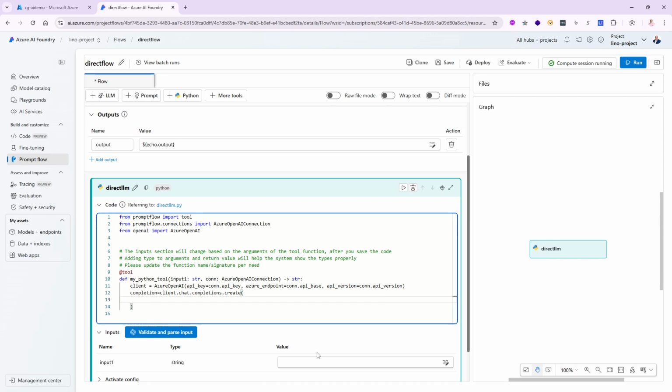All right, so in the create in here, I just need two things. I need the model that I would like to use, and I need the messages array, if you would like to change the system message or the user message. So for me, I'm going to say messages equals, and we will have to create an array. Inside of the array, we will open up a bracket, and in this bracket, we'll start saying role.